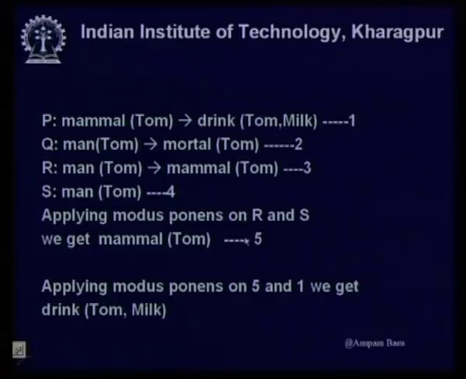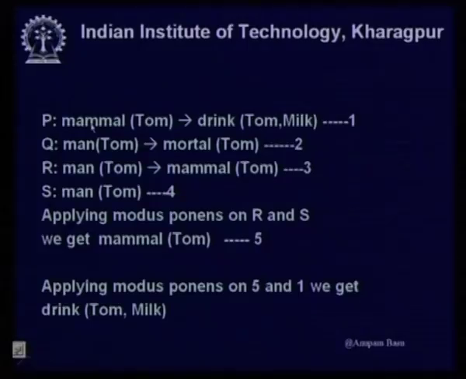Again, if I apply modus ponens, I have derived mammal Tom, and if I apply modus ponens on this number 5 and number 1, that is, if Tom is a mammal, then Tom drinks milk, then if I apply modus ponens on P and this new one, mammal Tom, then again I can derive drink Tom milk. Thus, the desired statement that Tom drinks milk can be proven using modus ponens.